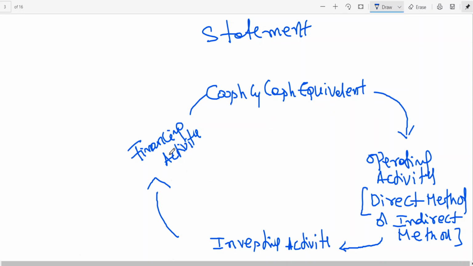Now, let me give you an example of this. Entity A and entity B are of the same size. There are two business entities. One entity name is A, the other entity name is B. In the same business with the same level of turnover and profits. Entity A makes only cash sales and incurs expenses on credit basis.